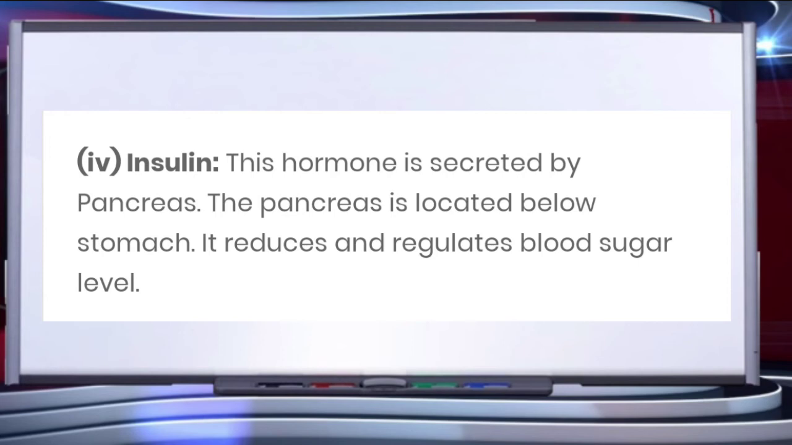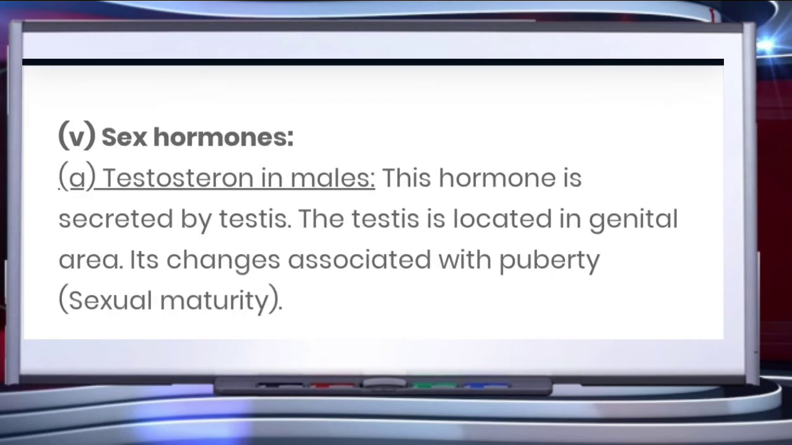Other hormones present in our body are sex hormones, children, which are different in males and females. First of all, the sex hormone present in males is called testosterone. This hormone is secreted by the testes. The testes are located in the genital area. It brings changes associated with puberty, which is also called sexual maturity. Testosterone is responsible for developing male genital organs and secondary sexual characters.